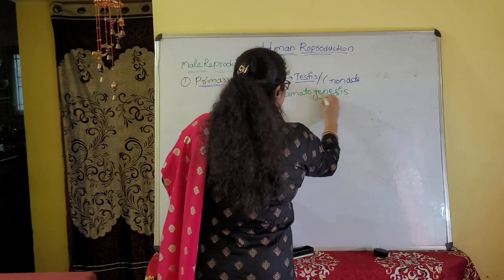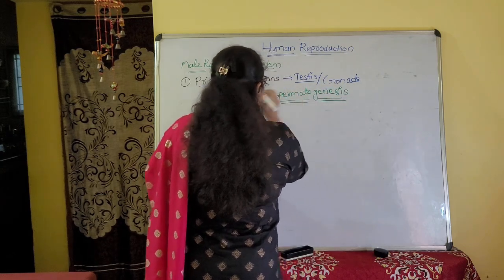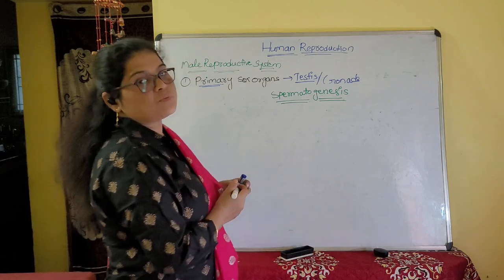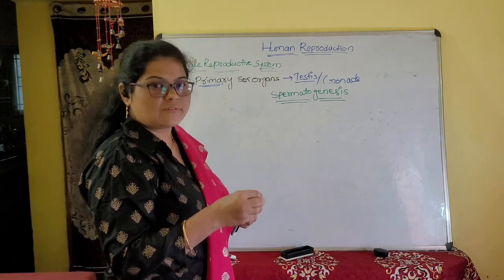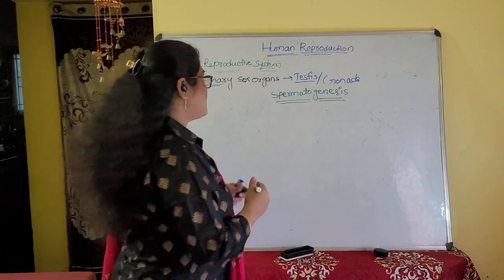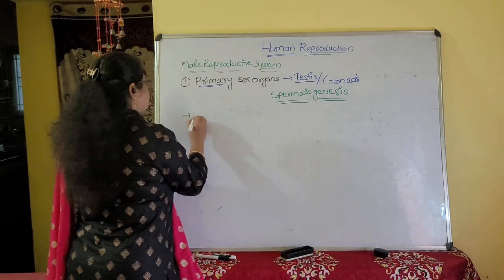Spermatogenesis. Genesis means formation, so spermato means the formation of sperms, or spermatozoa.